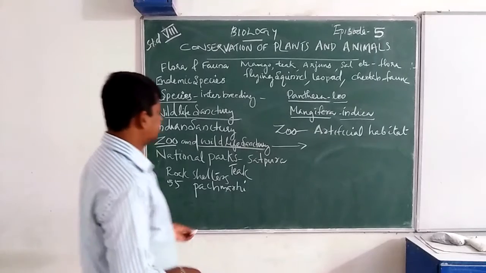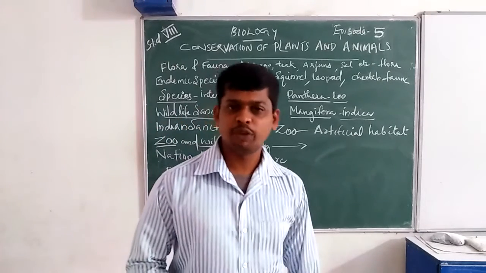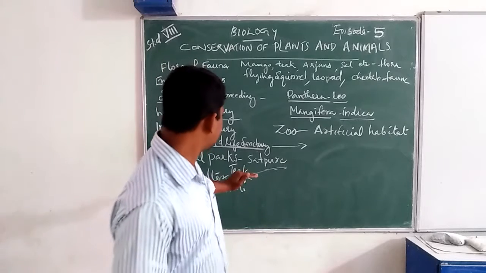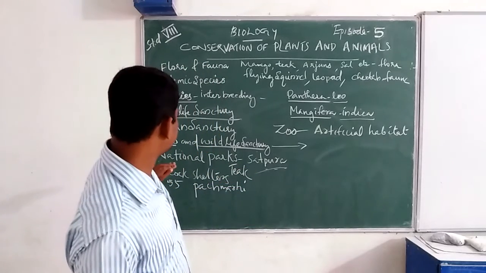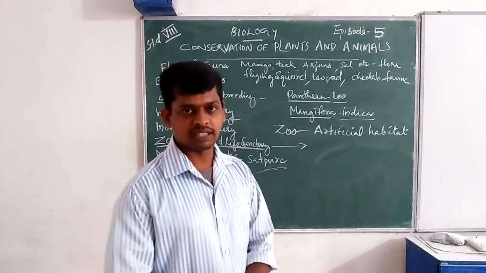Example: Satpura, the Vindhya Satpura valleys. Have you noticed it? Satpura is one of the major examples of national parks. It is the first national park in India.